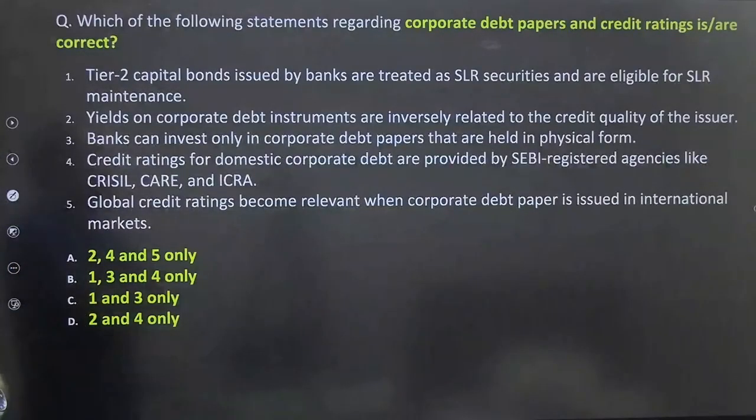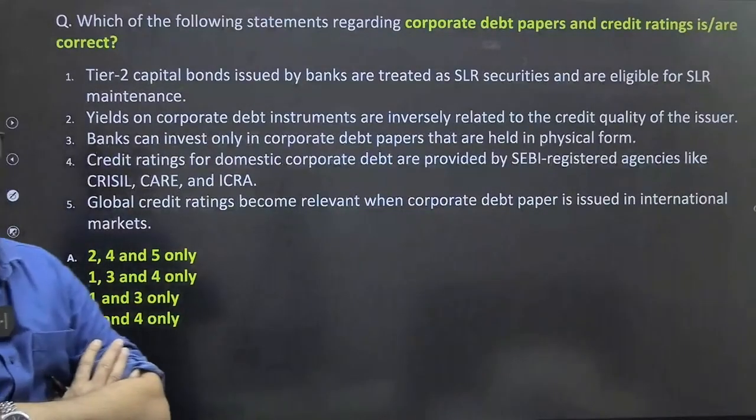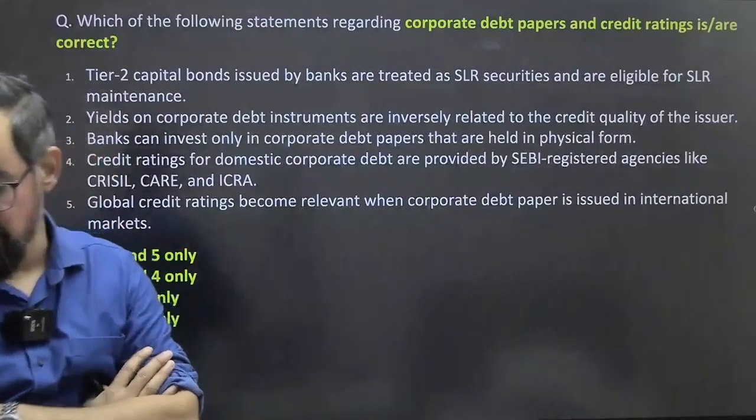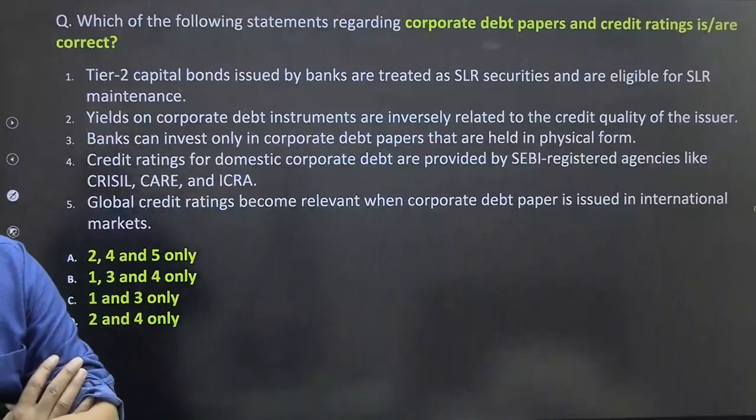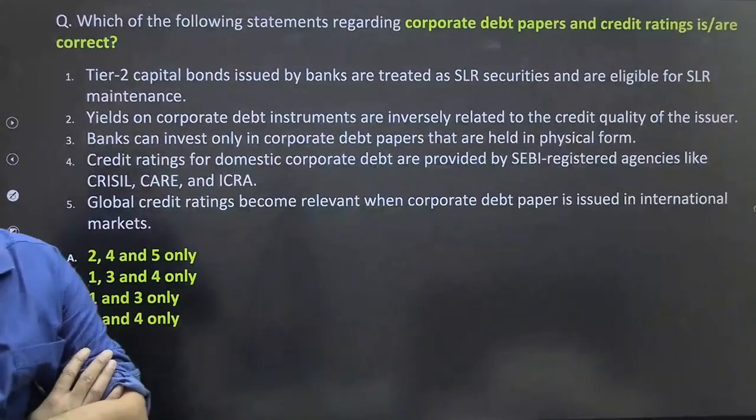Corporate debt paper and credit ratings. Corporate debt papers means any bond issued by the corporate houses. Okay? Bonds issued by the corporate or companies, that is corporate debt paper. So what will be your right answer?